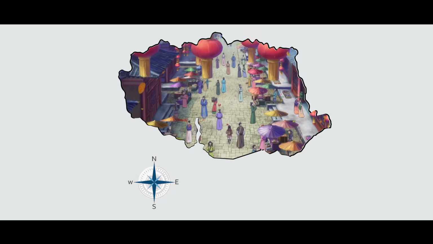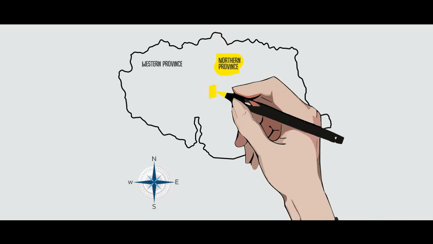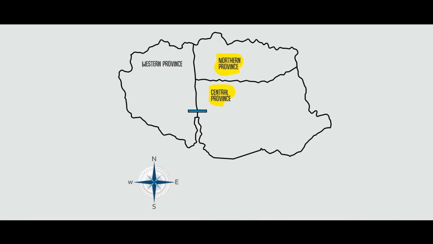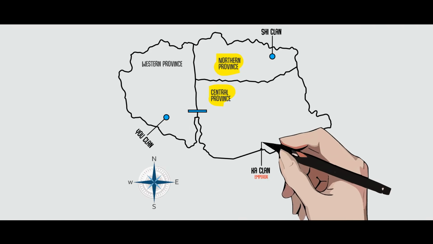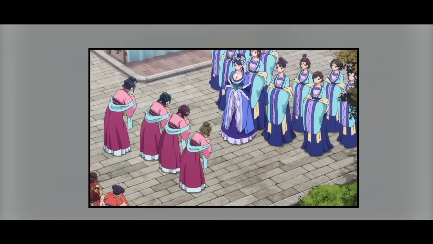The main setting takes place in the country of Li, a vast empire divided into 3 major provinces: the Western Province, the Northern Province, and the Central Province. Each of these regions is governed by one of the empire's most powerful clans, with the clan head ruling from their provincial capital. The society in the Apothecary Diaries is built around a rigid clan system where power and status are determined by one's family lineage. This is made clear from the very beginning of the story, where Lihua had more ladies-in-waiting because she came from a more prominent clan, unlike Gyokuyou, who had more limited privileges.